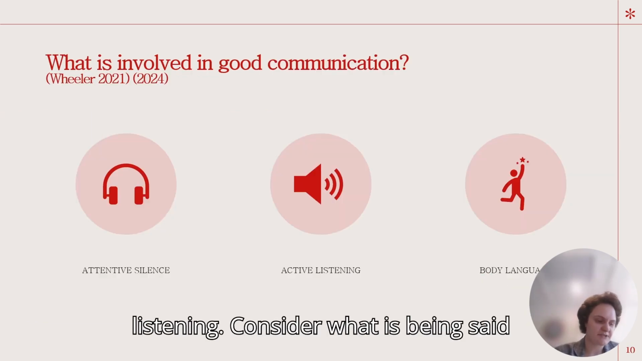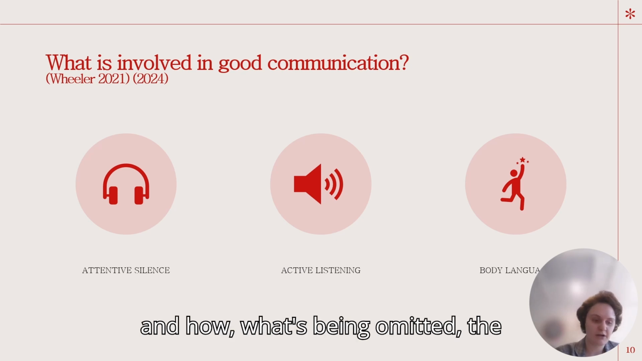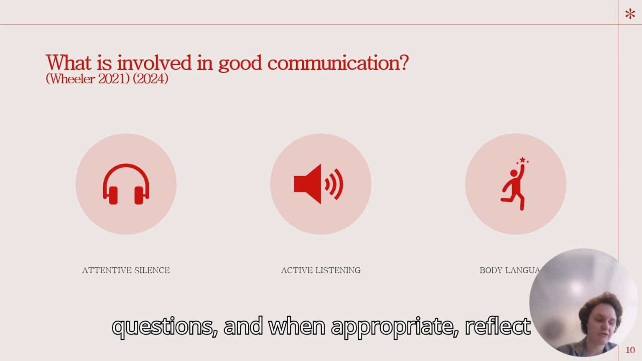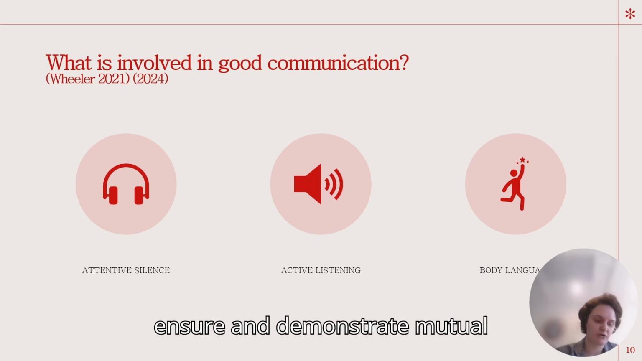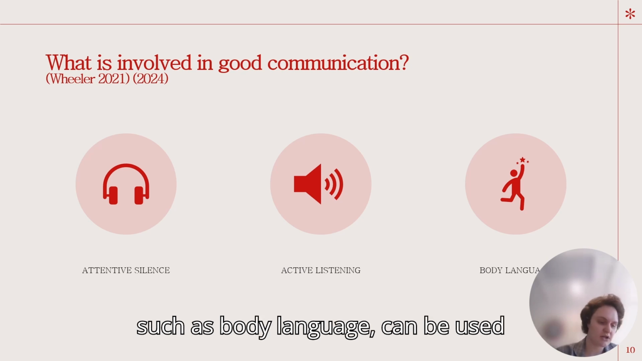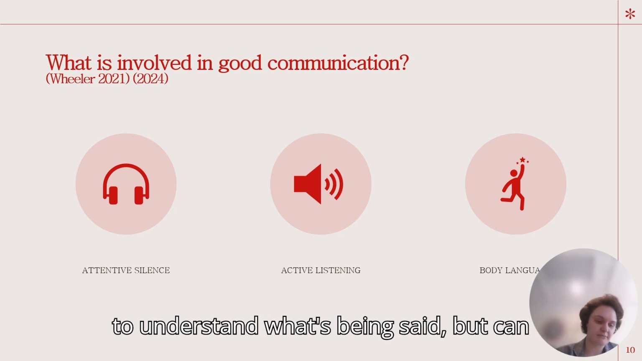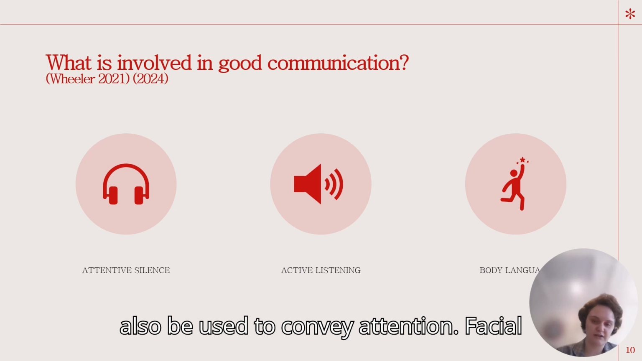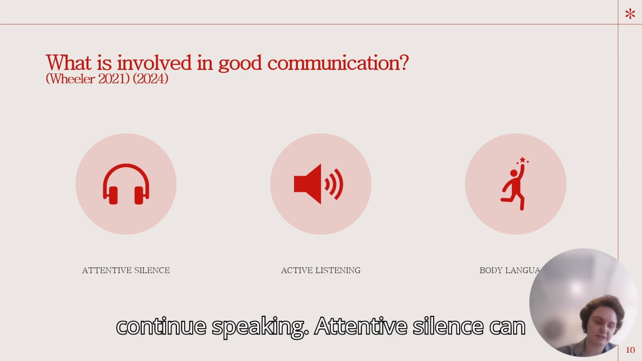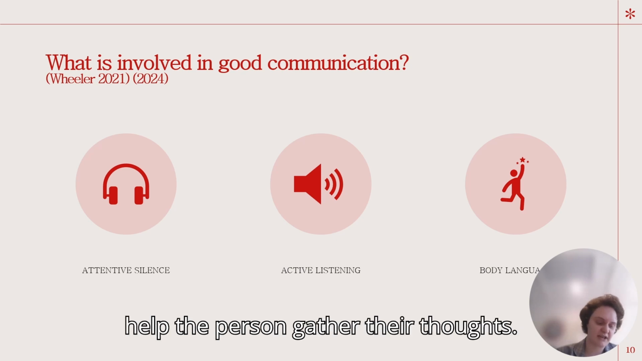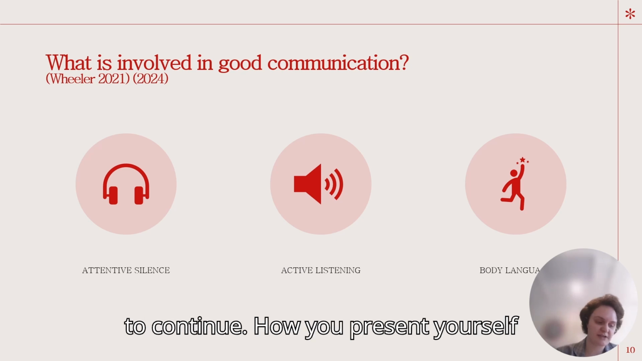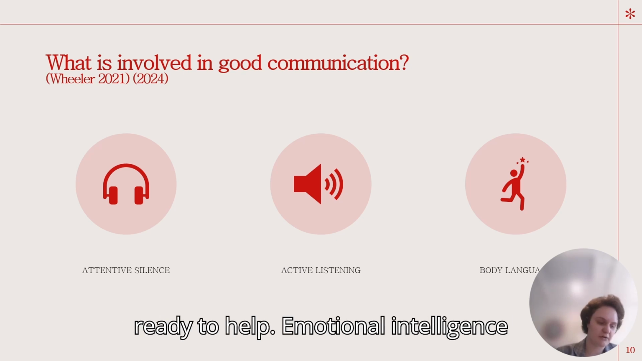Communication skills include active listening. Consider what is being said and how, what's being omitted, and the person's body language. Ask them relevant questions and, when appropriate, reflect back what they have said to ensure and demonstrate mutual understanding. Non-verbal communication, such as body language, can be used to understand what's being said, but can also be used to convey attention. Facial expressions, eye contact, nodding, and gestures can encourage a person to consider speaking. Attentive silence can help the person gather their thoughts and share complex ideas, or encourage them to continue. How you present yourself will also create a sense that you are ready to help.